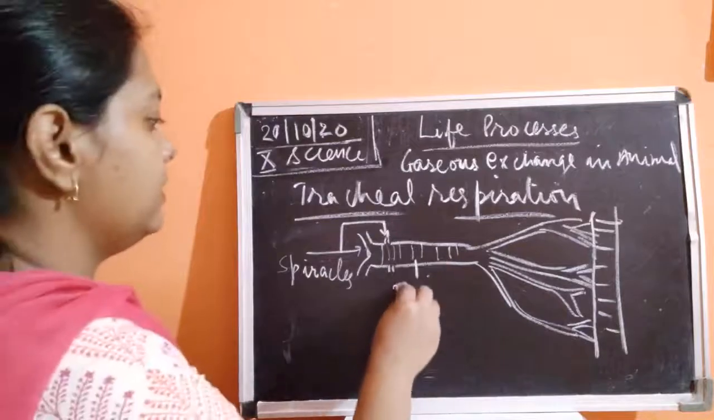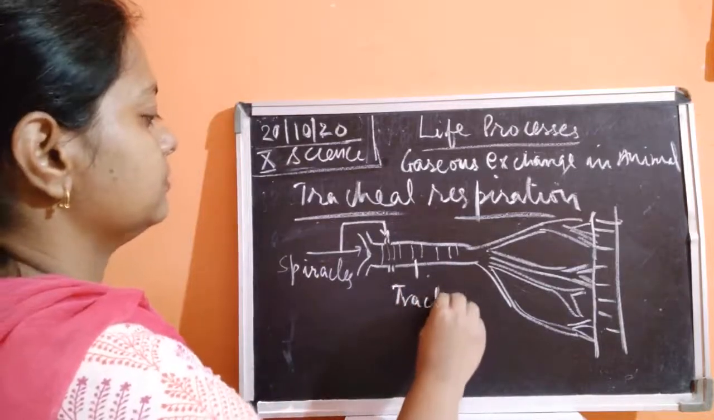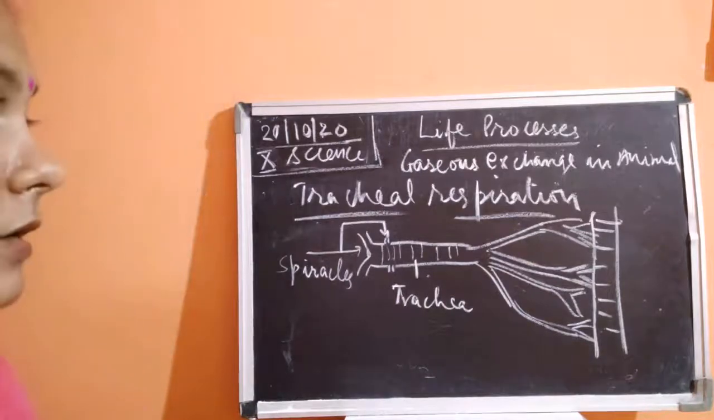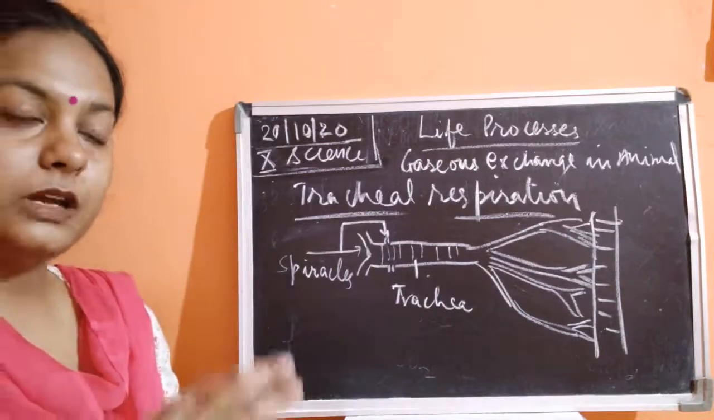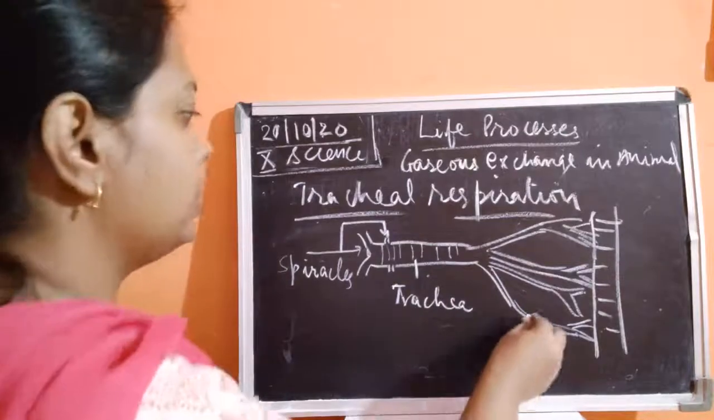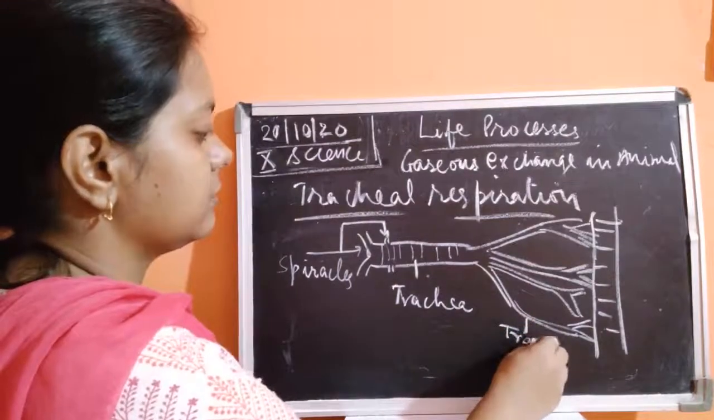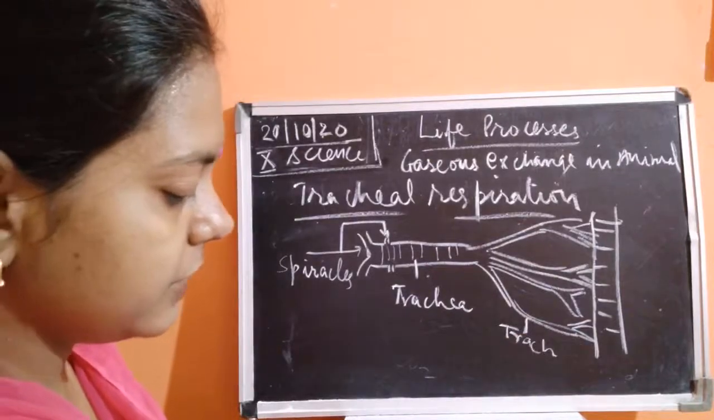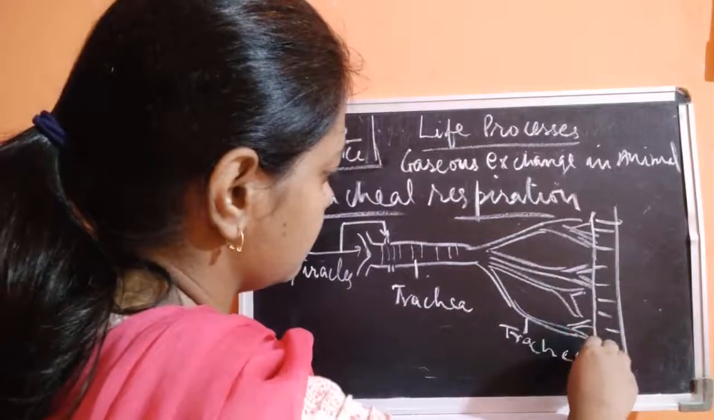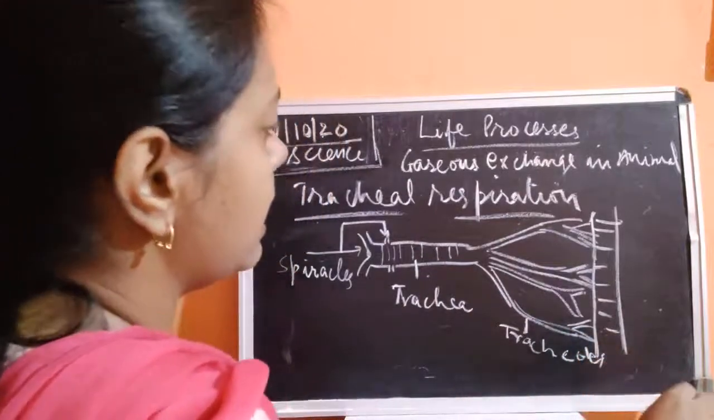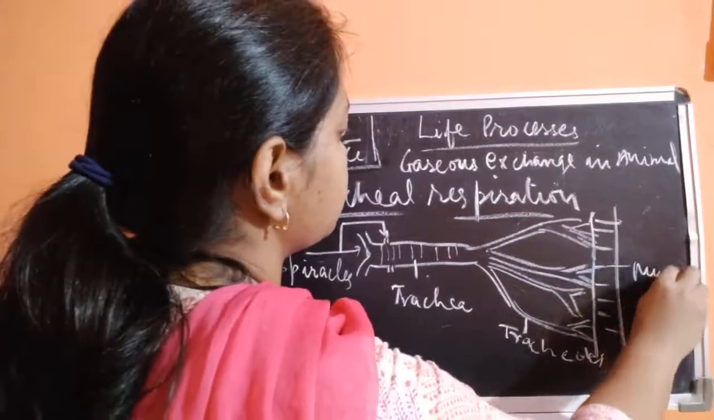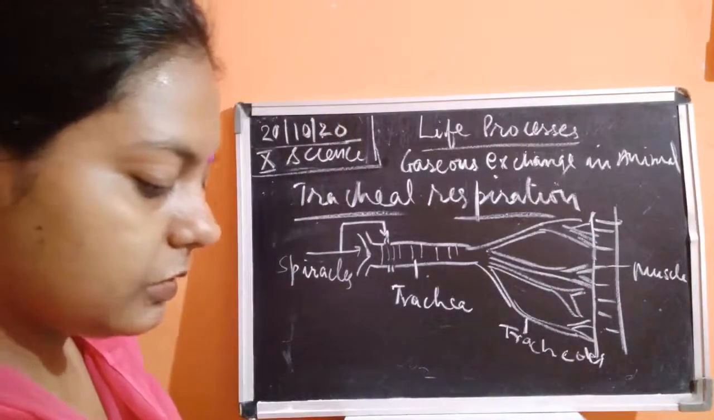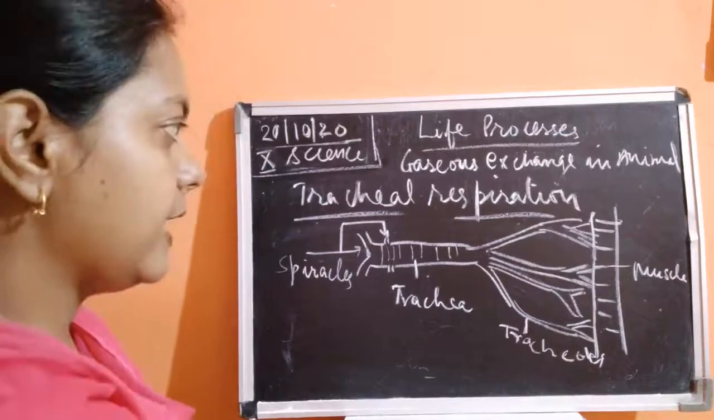Then this is trachea. Then trachea is being branched into tracheoles. This trachea is being branched into tracheoles, and these are the muscles. Okay, so what is this now? This is known to be as the tracheal respiration.